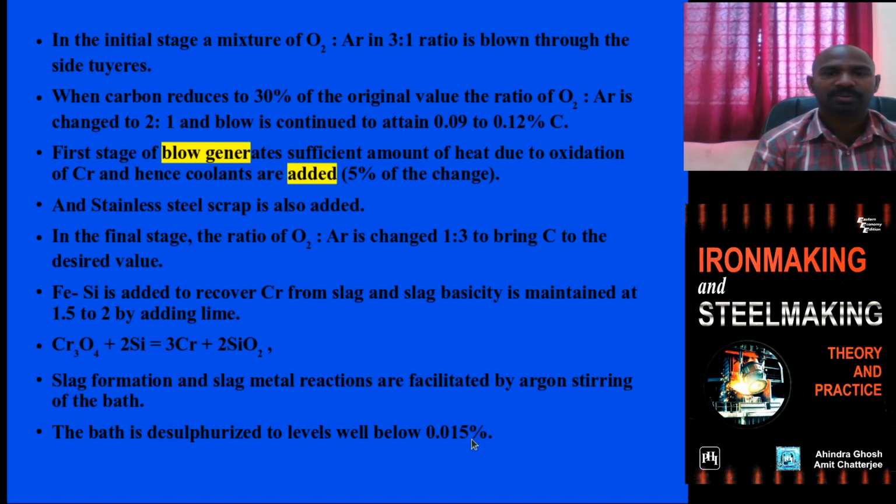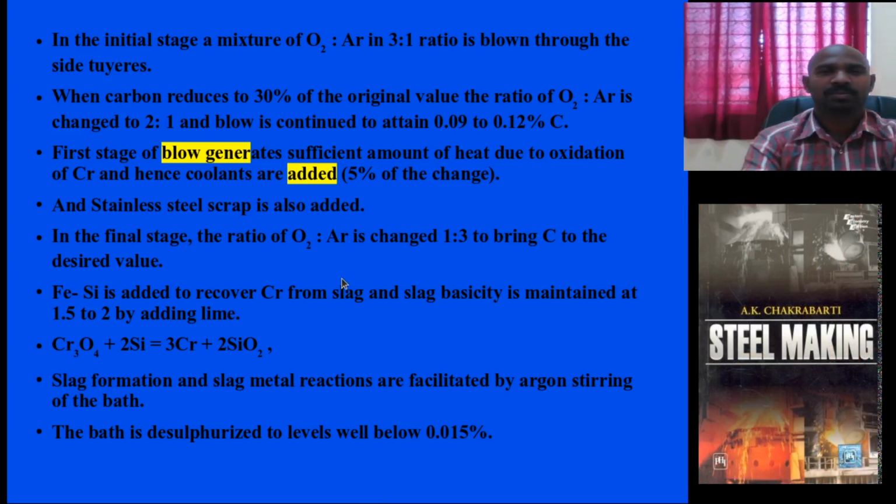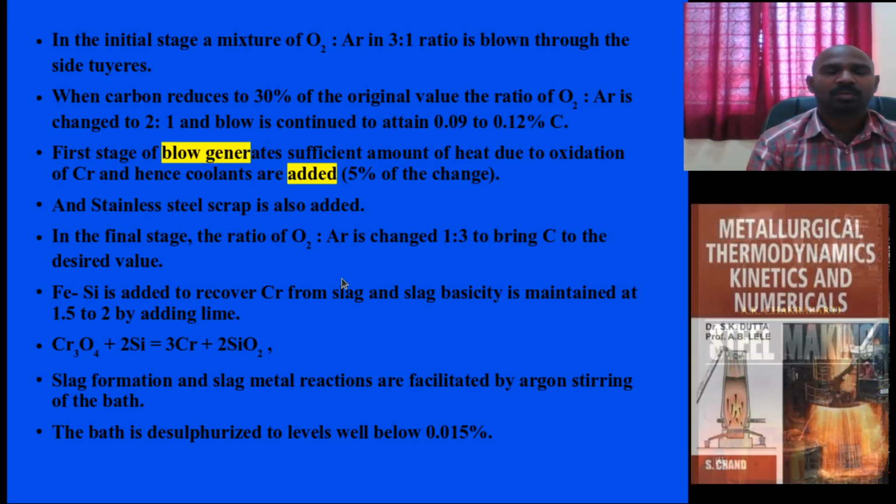That particular steel is suitable for making stainless steel. These are the initial few steps before making stainless steel, duplex stainless steel and triplex stainless steel.